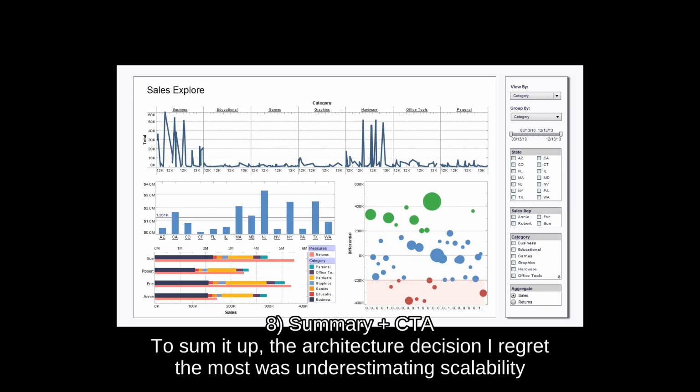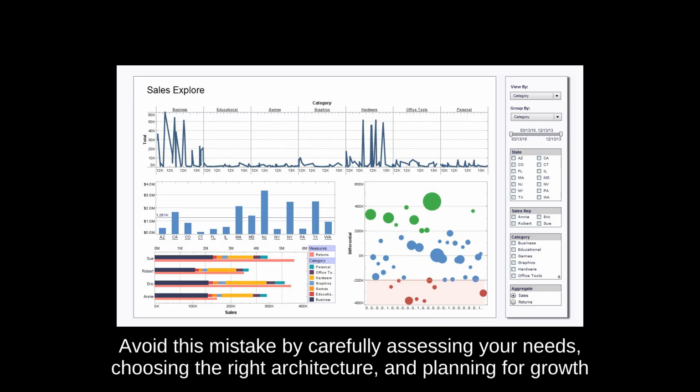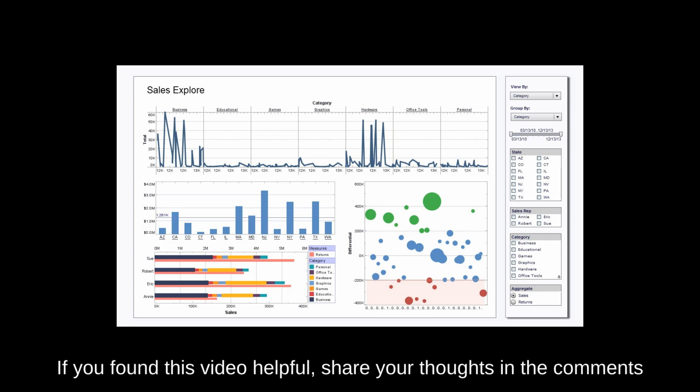To sum it up, the architecture decision I regret the most was underestimating scalability. Avoid this mistake by carefully assessing your needs, choosing the right architecture, and planning for growth.